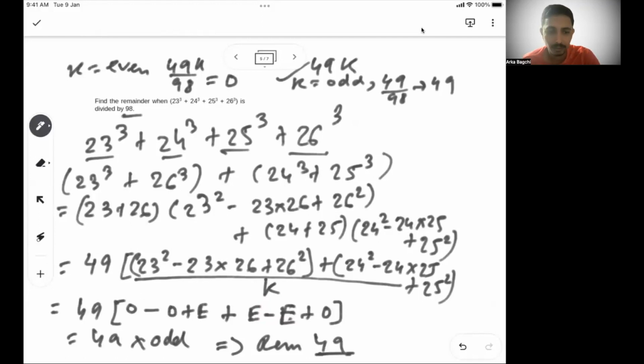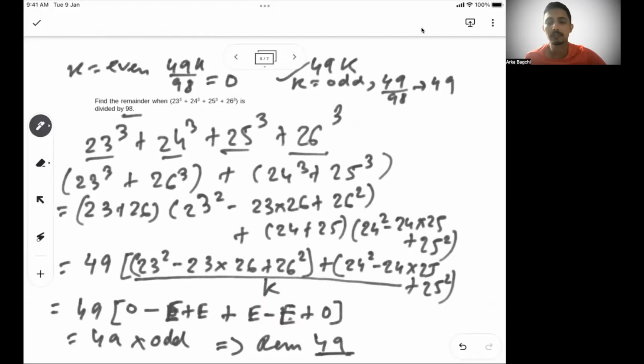We just apply it. 23 square is 23 into 23, so odd. 23 into 26 is odd into even, so this will be even. 26 square will be even. 24 square is even into even, so even. 24 into 25 is odd into even, so even.